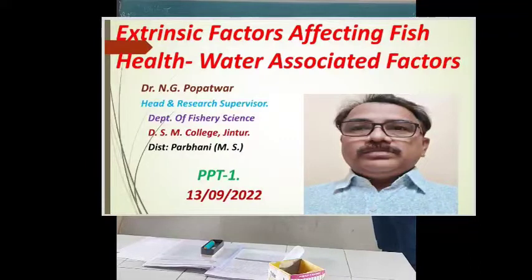These different minerals should be in proper range, in proper level. Suppose these different minerals and salts are not in proper level, not in proper range, that water is unfit for consumption of fish.